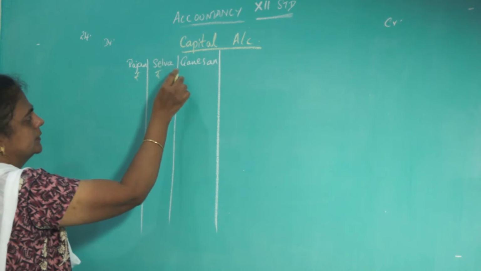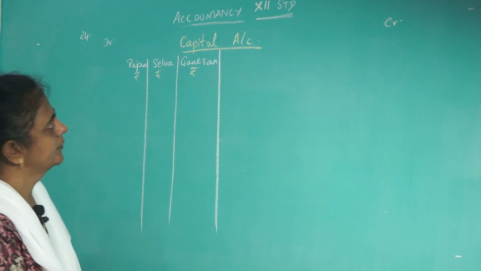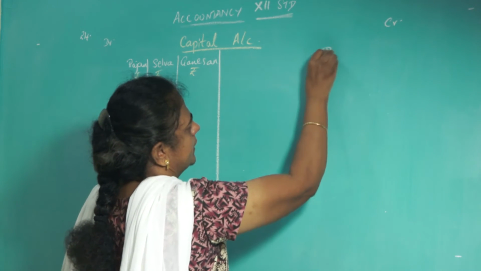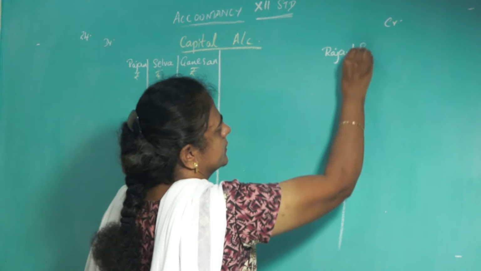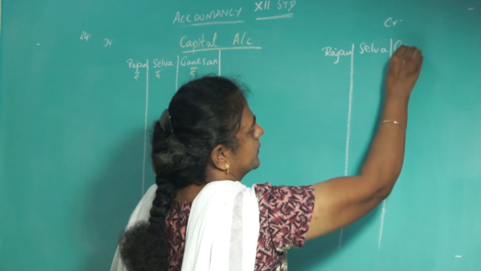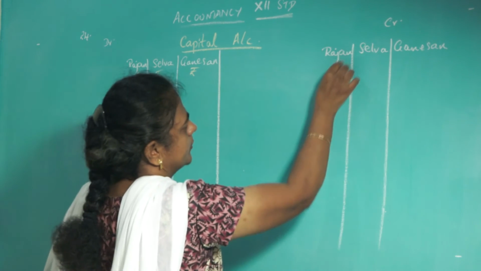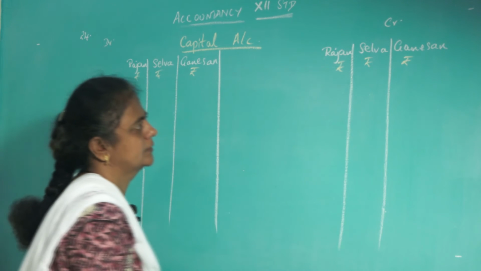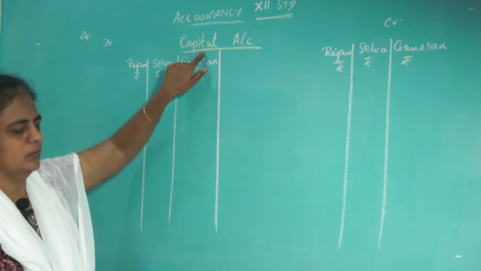Rupees. So here also you write Rajan, Selva, Ganesan. Okay, rupees, rupees, rupees.